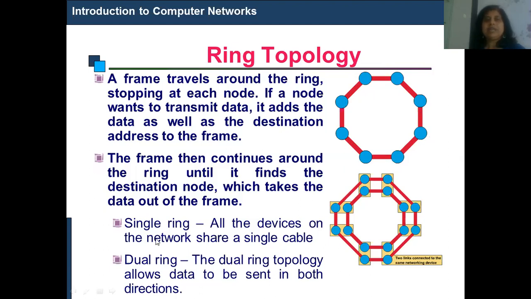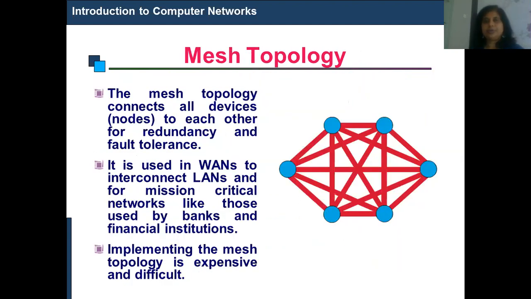So this is a single ring topology, but the problem is that if the ring fails, or if any machine fails, then the complete network collapses. So another concept is dual ring topology, where two rings are generated. If one ring fails, the other ring is there, and the network survives. So it is called a ring topology.